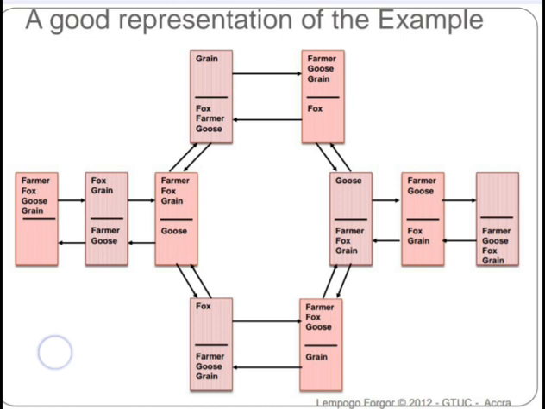So first the farmer will send the grain to the other side of the river, to the destination side of the river, and leave the fox and the goose at the bank of the river.